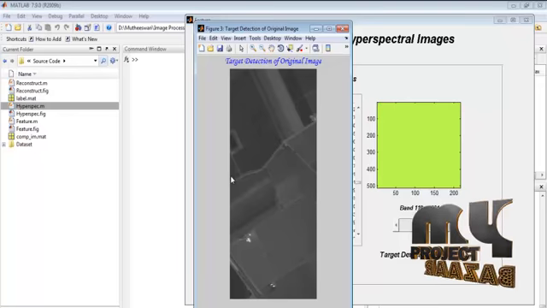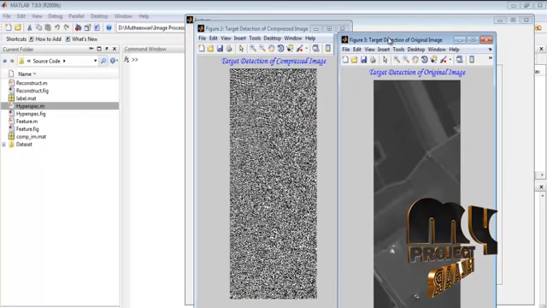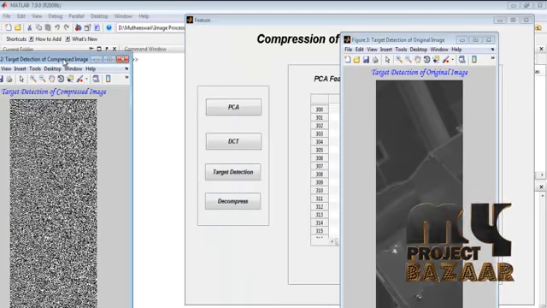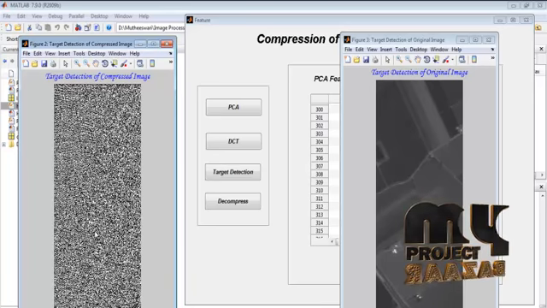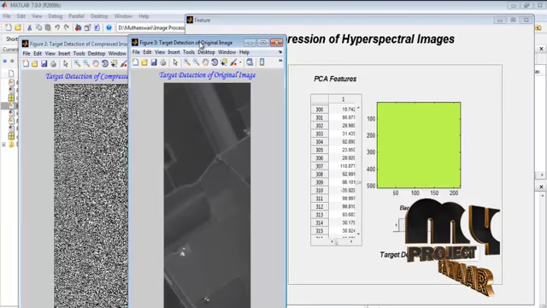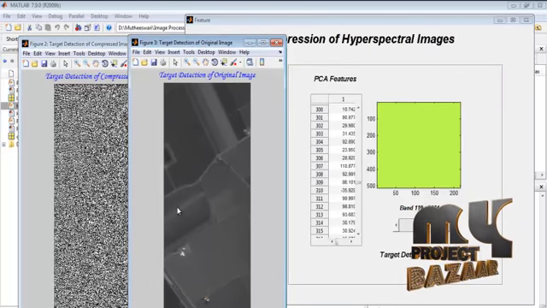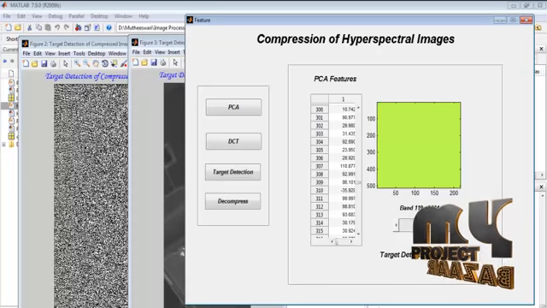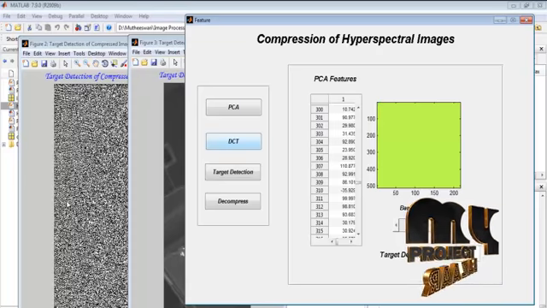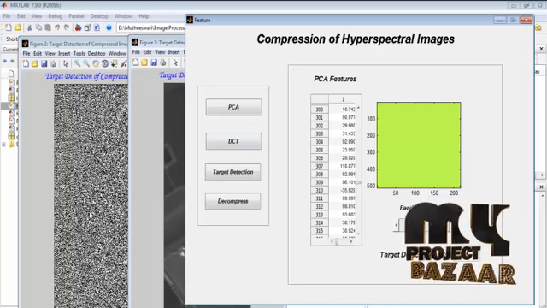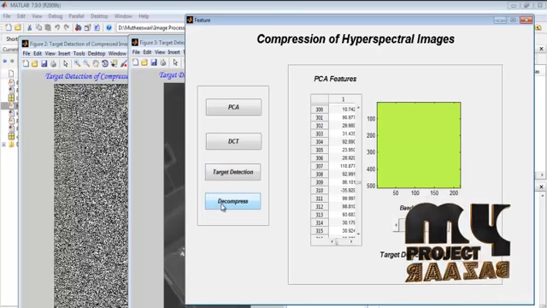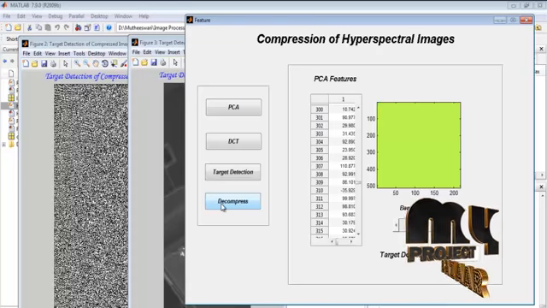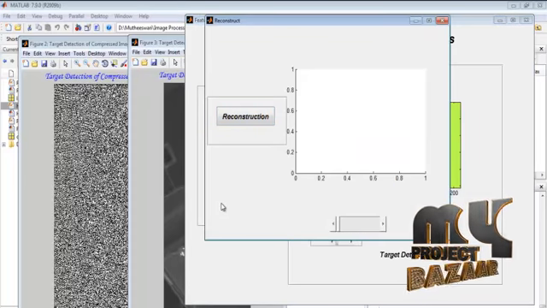This will take some time. Here I display the target detection. This is the most relevant compressed image for our band, and this is the original target detection of the band, and the target detected band number is 4. This band will have resulted in the higher SNR value, and by pressing the decompressed result, we can move on to the reconstruction window. This is the reconstruction window.